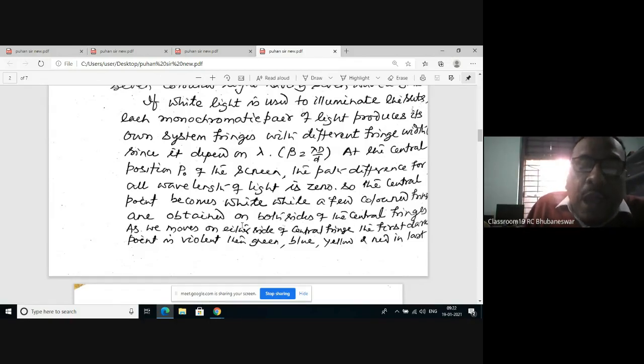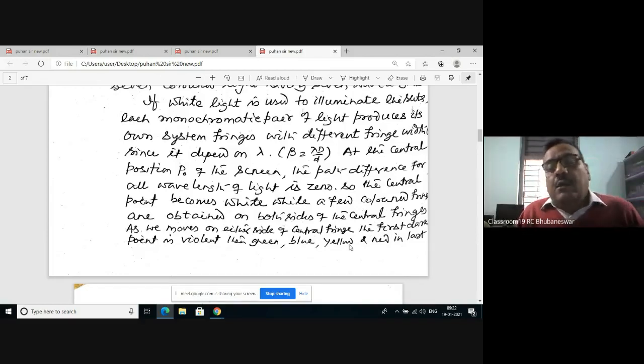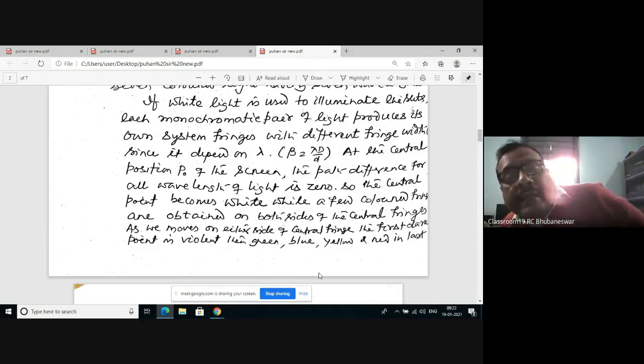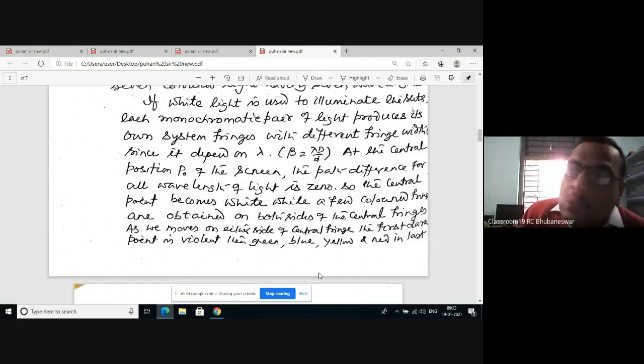So as we move on either side of the central fringe, the first is dark, then violet, green, blue, yellow, and so on. Whenever white light interferes, each pair of monochromatic light produces its own fringe, but at the center, since the path difference does not depend on wavelength, the central fringe will be a bright fringe, a white fringe, while the other colored fringes appear on both sides of the central white fringe.